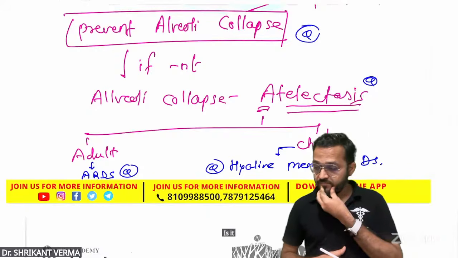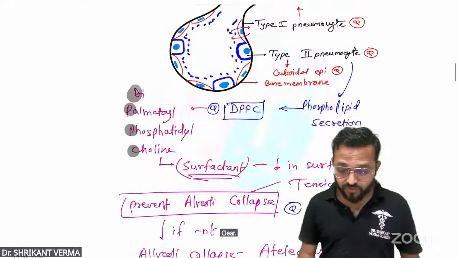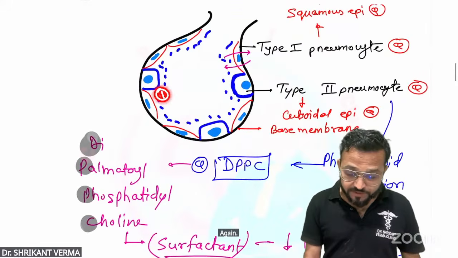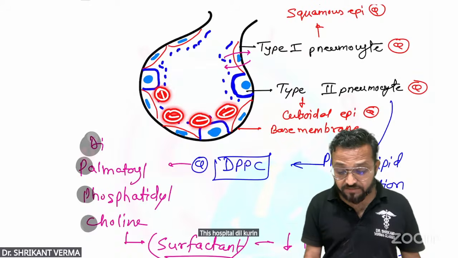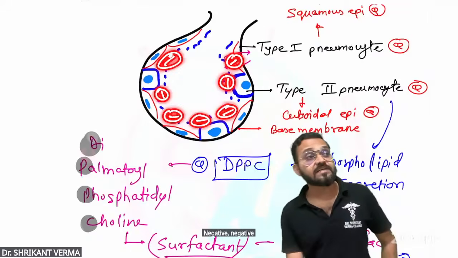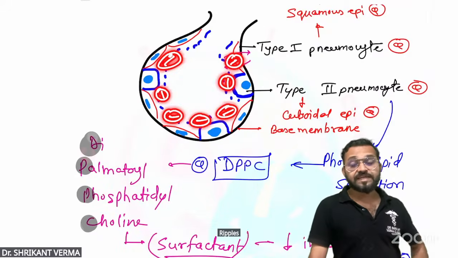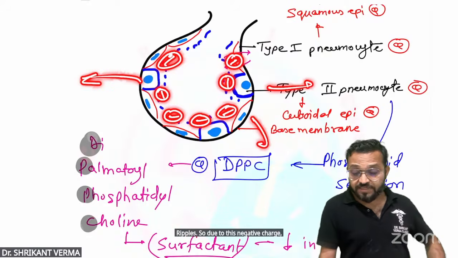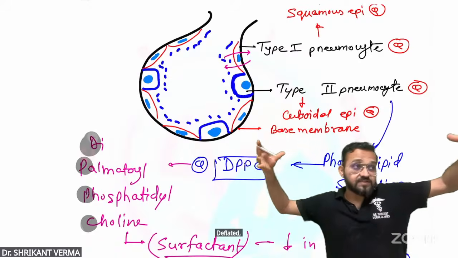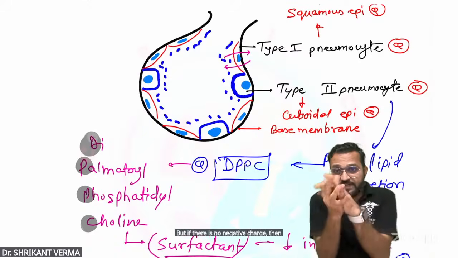Is it okay? Clear? So remember this one again. This phosphatidylcholine has a negative charge, no? Will negative charges attract or repulse each other? Repulse. So due to this negative charge, they are repulsing, so the alveoli is getting inflated, you can say. But if there is no negative charge, then the alveoli will collapse.